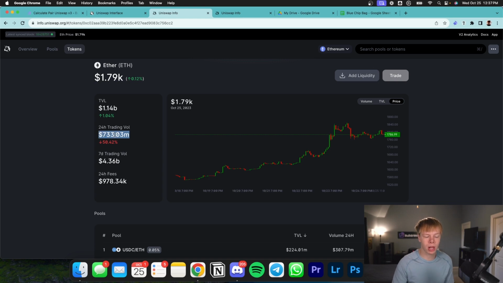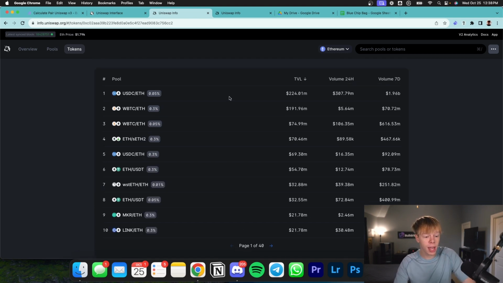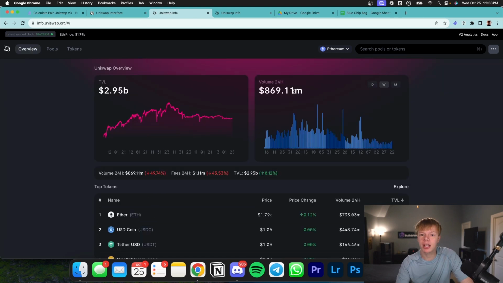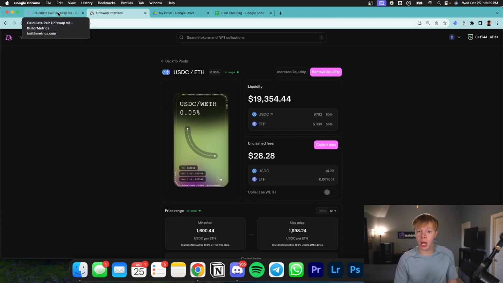Now, I do want to dive deeper into the $730 million, because pairs like Link to Ethereum have $30 million in volume. And let's be real, people are not trading this pair for Ethereum, they're trading it for Link. It just so happens to be that Link is paired with Ethereum. But if you look at USDC to Ethereum, there is volume of $310 million. There's also 16 million on USDC to Ethereum, 12 million on Ethereum to USDT, another 72 million on Ethereum to USDC, and so on and so forth down the list. So we can comfortably say that Ethereum paired with stablecoins makes up about half of this volume in the past 24 hours. It makes up roughly $450 million worth of volume, which is exactly why pairing Ethereum with USDC is a really good idea right now, in my personal and professional opinion.